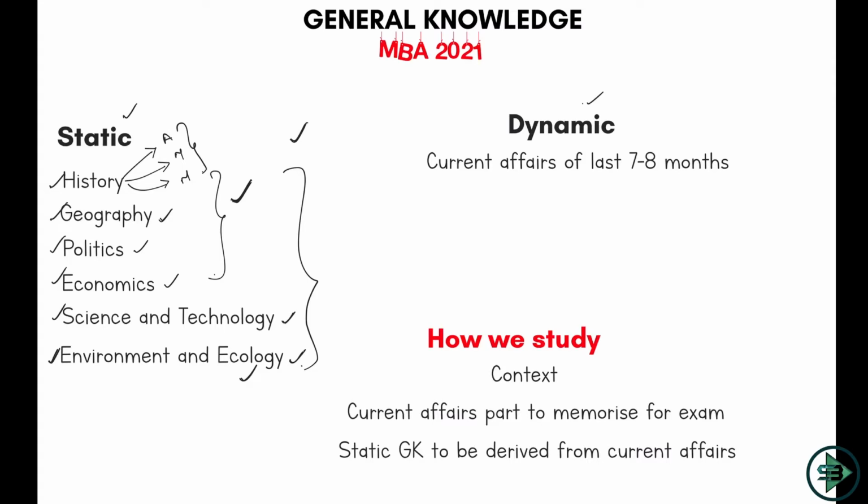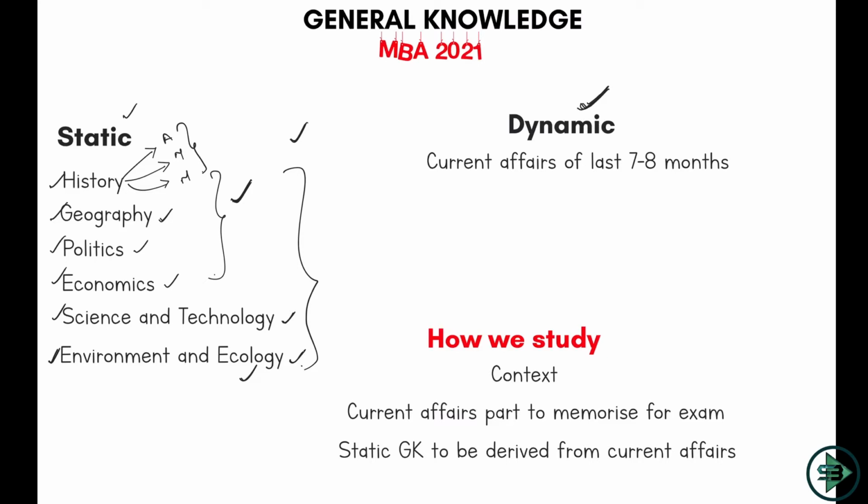Then comes the dynamic part. As you can see, in all your papers, let it be CMAT or any other paper, the questions are always divided into static and dynamic, and you cannot tell whether you will get more static this year or more dynamic this year. You cannot depend on such guesses. You may think you will get more static, but what if you get dynamic? You may think you will get more dynamic, but what if you get static? You cannot say that it will be 50-50. You don't know it. It can be 80-20 as well. So you have to be prepared for everything.